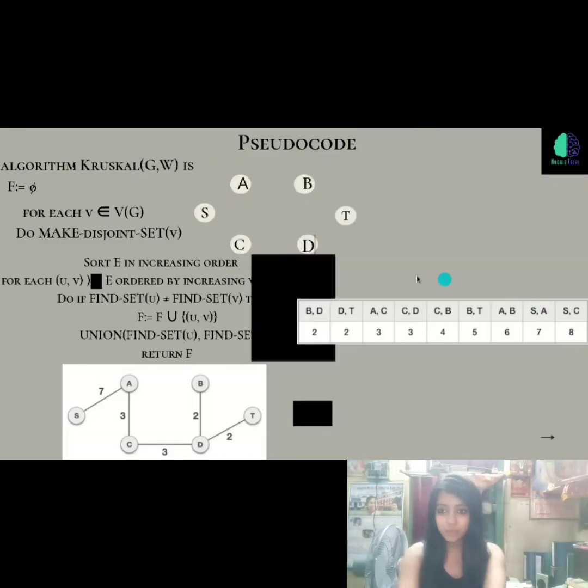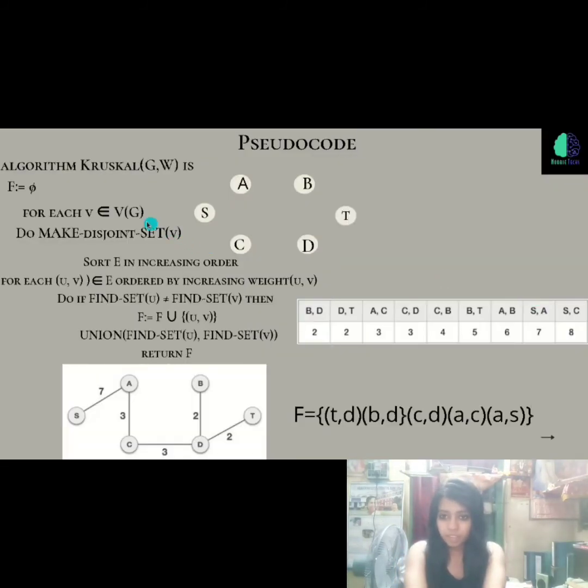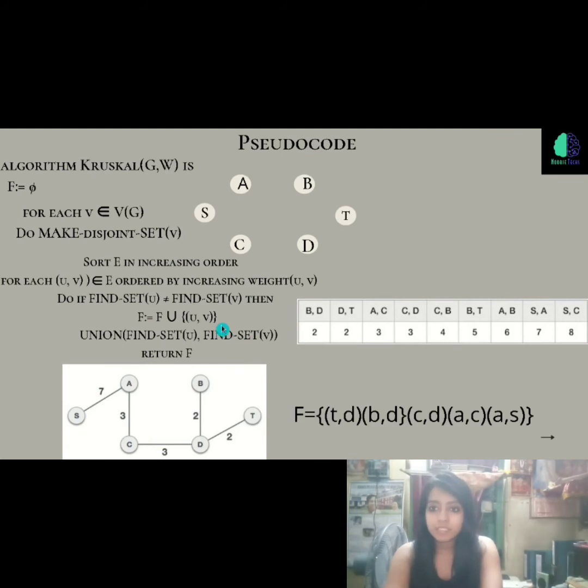Okay, so let's discuss the pseudo code, like how it is actually applied. Actually we use the make disjoint set function, which has two functions, that is find set and union. Find set will take an item and return the disjoint set that item belongs to, and union will merge the two disjoint sets of these two items into one disjoint set. So we will take a weighted graph where F is an array which stores all the edges of the minimum spanning tree. Initially F is empty, but at the end it will return F, which holds all the outputs that we got.